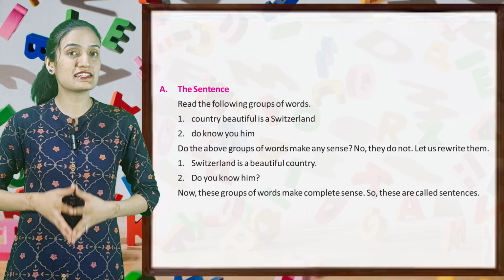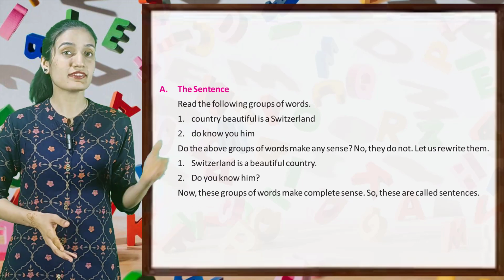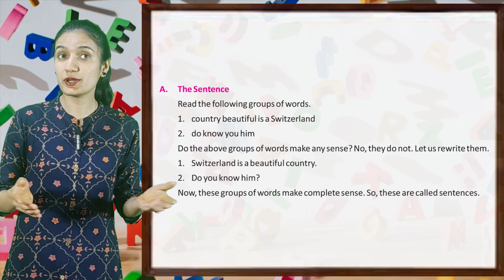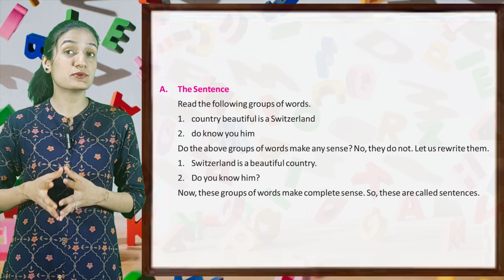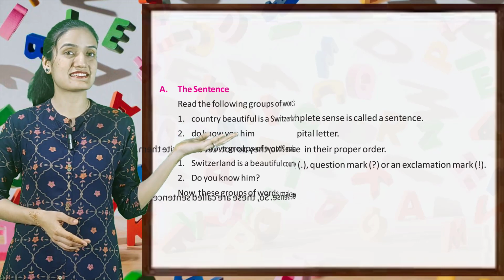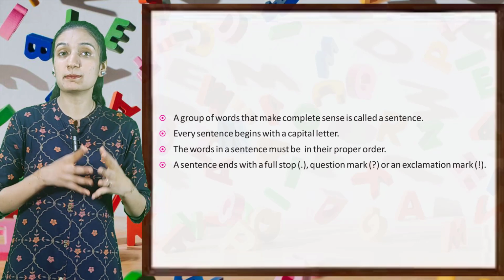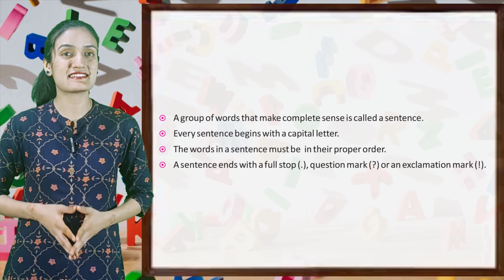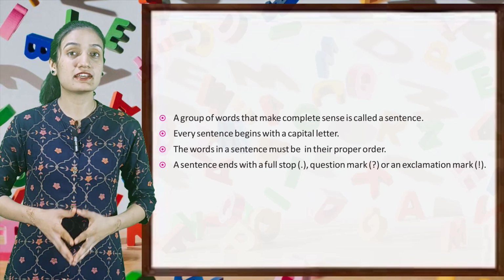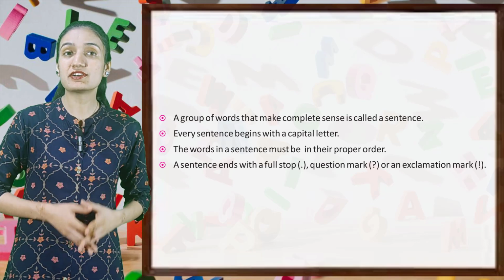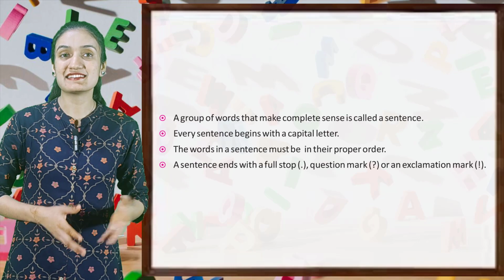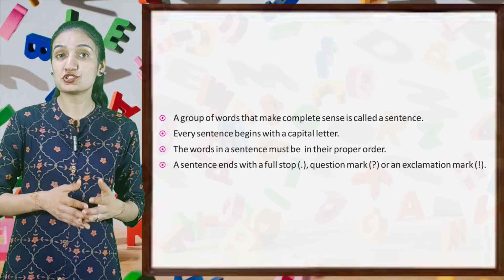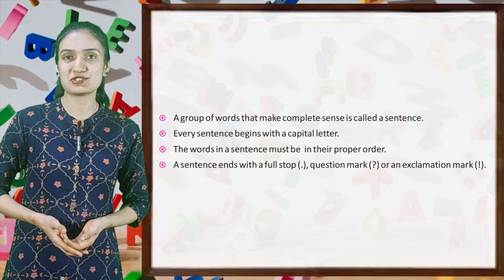First, Switzerland is a beautiful country. Second, do you know him? Now these group of words make complete sense. So these are called sentences. A group of words that make complete sense is called a sentence. Every sentence begins with a capital letter. The words in a sentence must be in their proper order. A sentence ends with a full stop, question mark, or an exclamation mark.